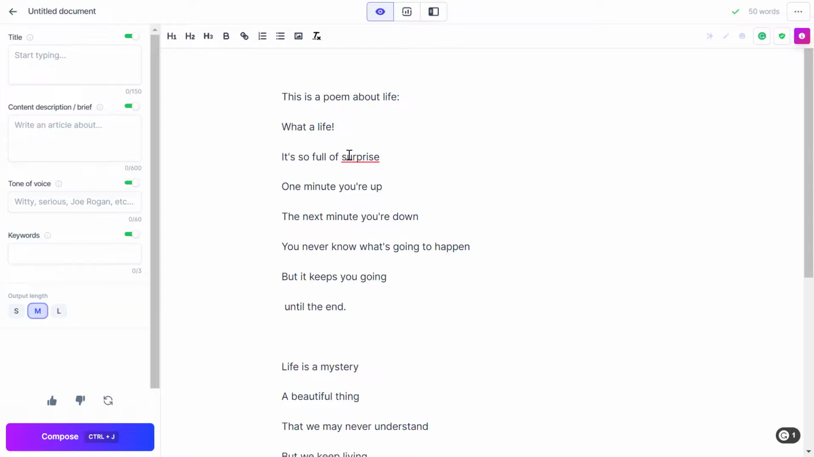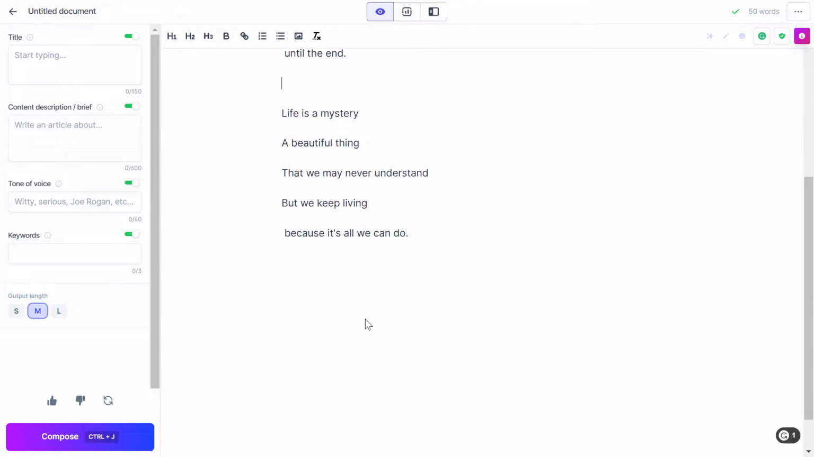It's so full of surprise. 1 minute you are up and the next minute you are down. You never know what's going to happen, but it keeps you going until the end.